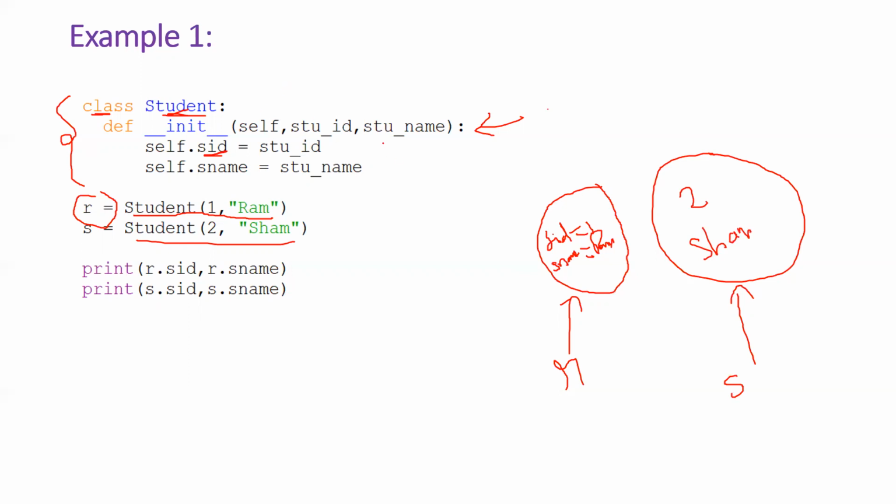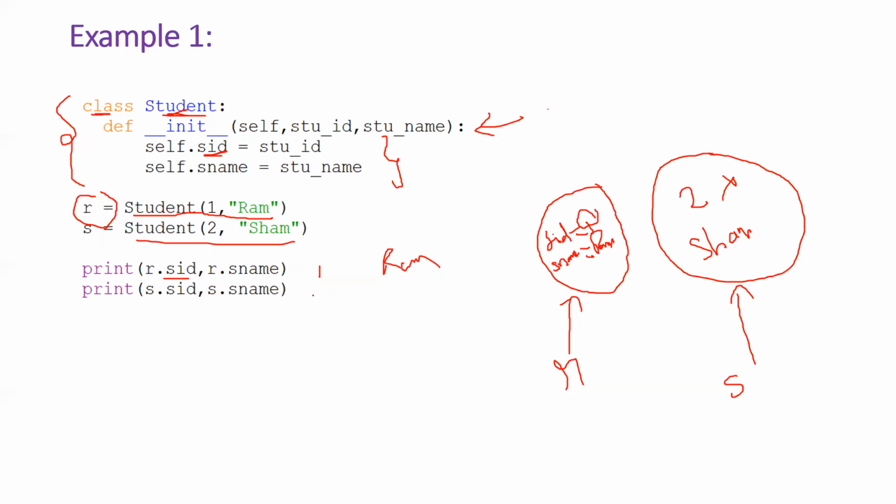These are instance variables, which means these are specific to every object. If you modify the value of id of Ram, this will not affect here because these are very specific to objects. Now observe r.sid, which is 1, r.sname is Ram.